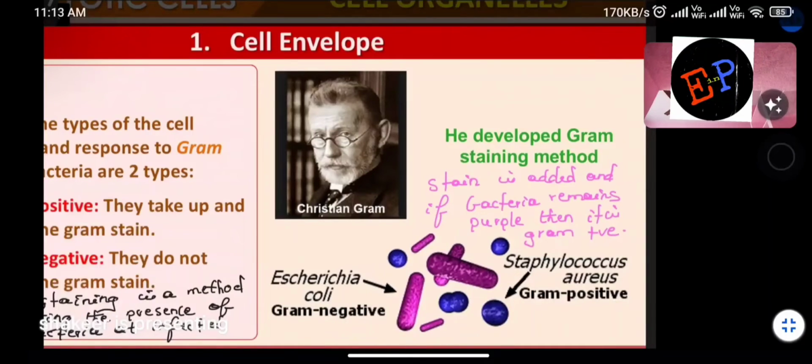Staphylococcus aureus is Gram positive. Gram positive means what? If you add a color to that one, it will maintain that color. So easily you can identify this bacteria in that affected region.